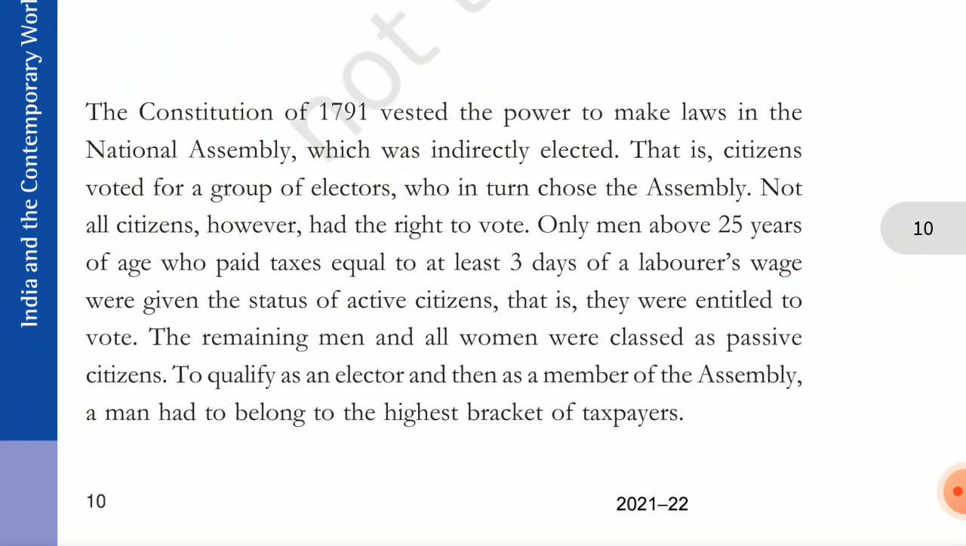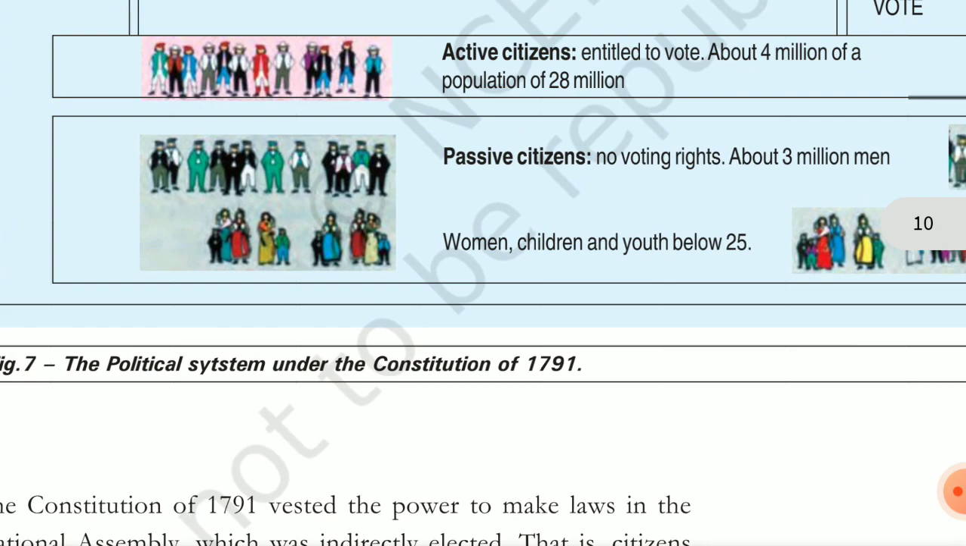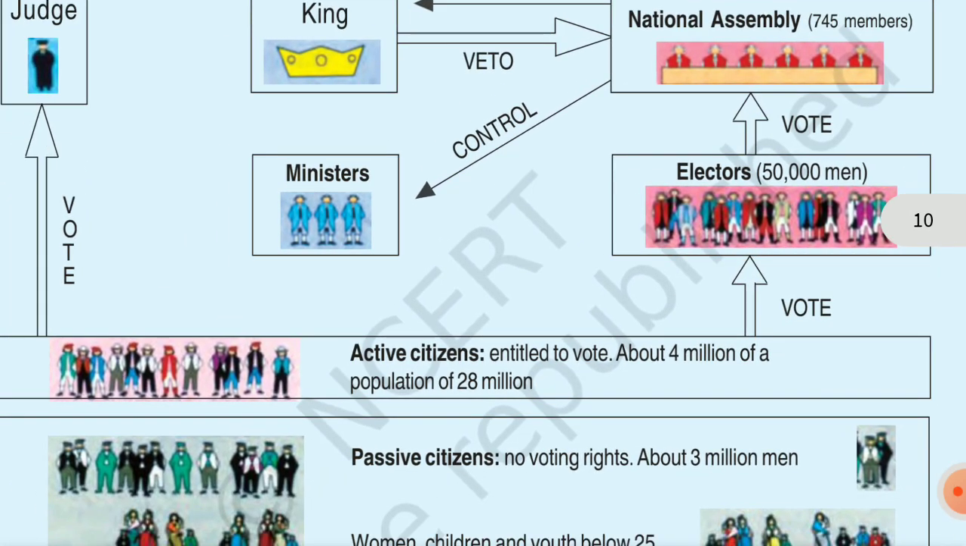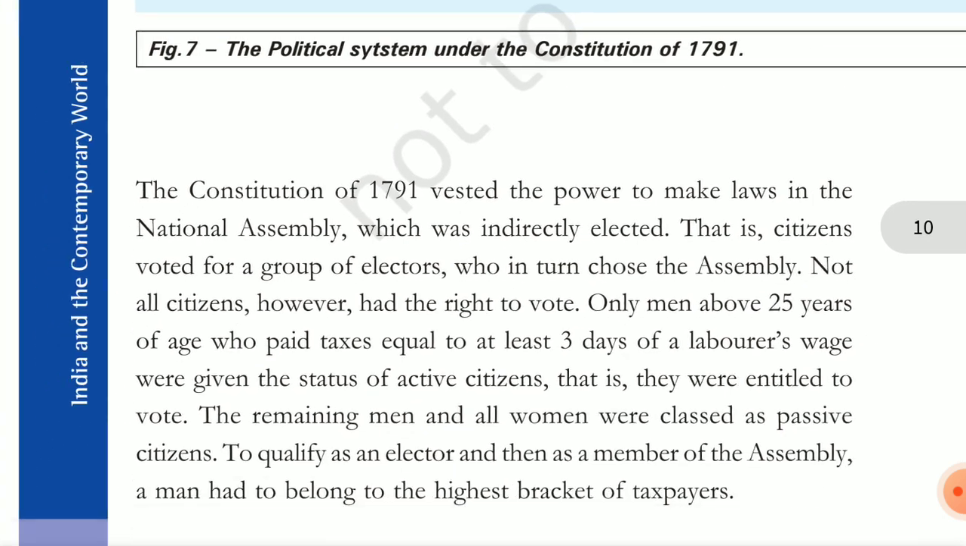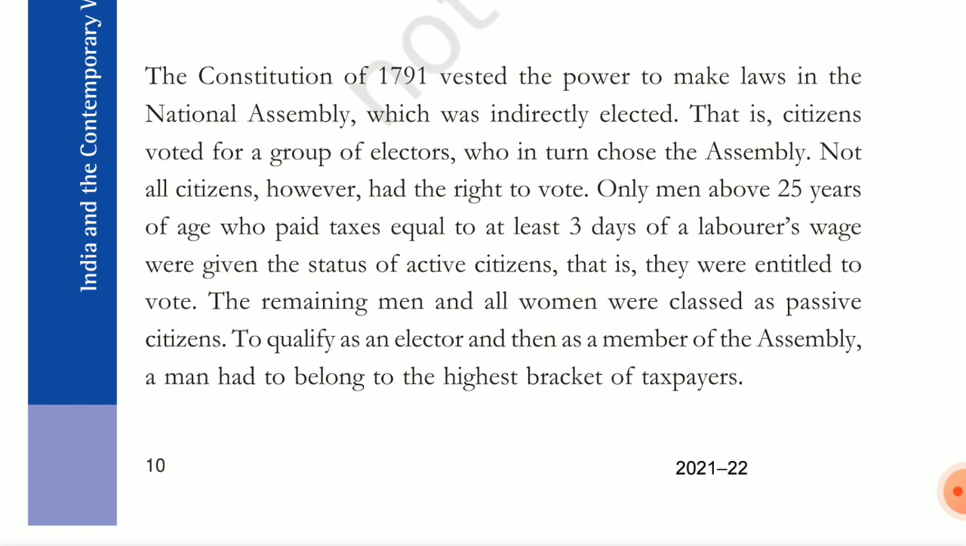So the normal people are not the National Assembly. 50,000 normal people will elect 745 members of the National Assembly. They will only elect. Okay, so the normal people, 50,000 people, will elect the National Assembly. So they are not the National Assembly, they will elect. So that is the citizens of a voted group of electors who in turn choose the National Assembly.